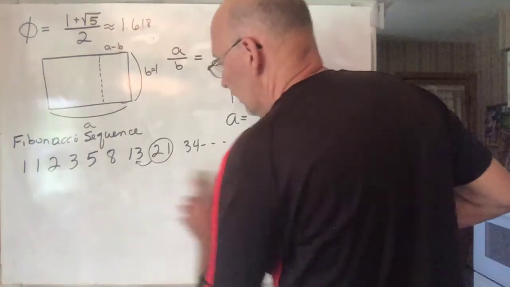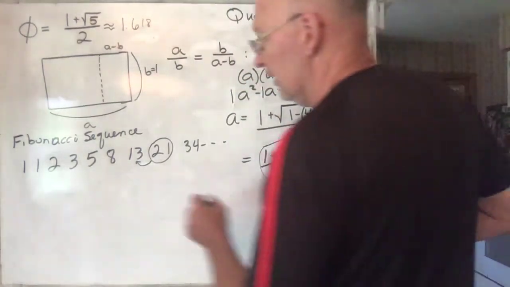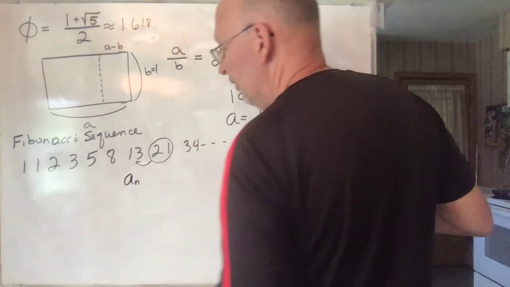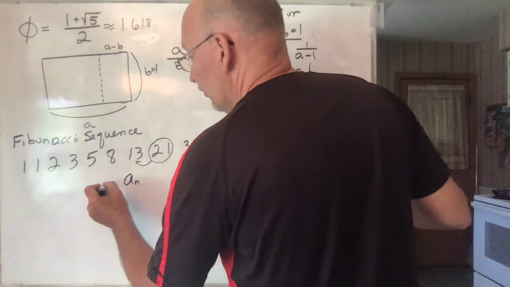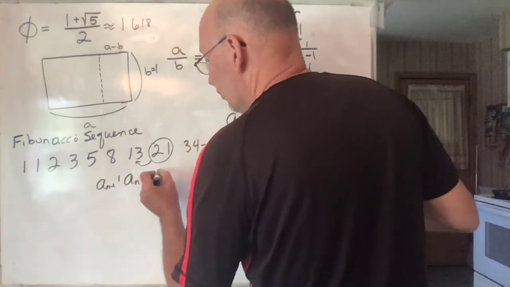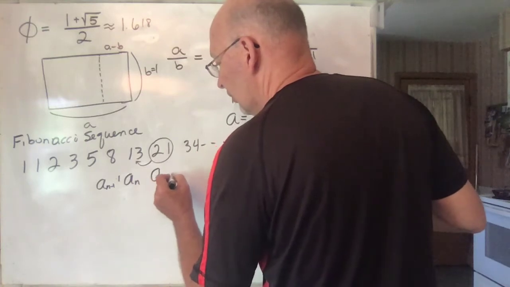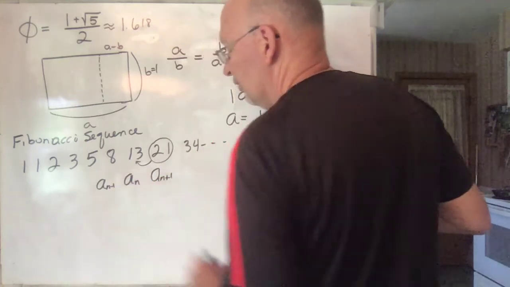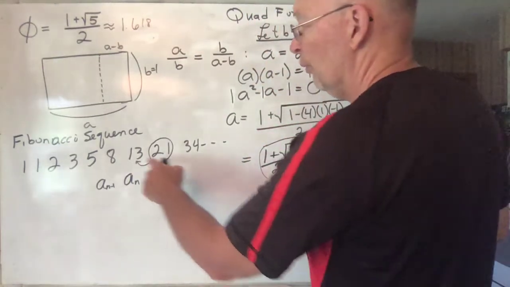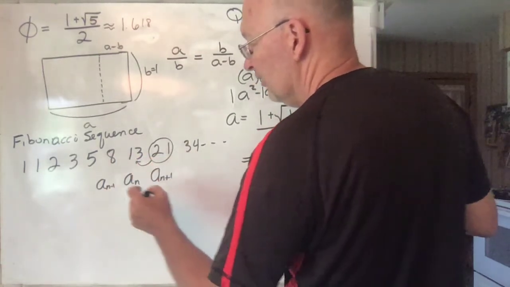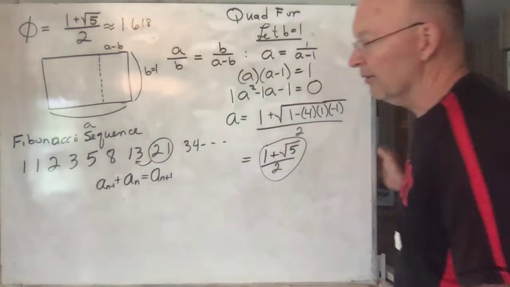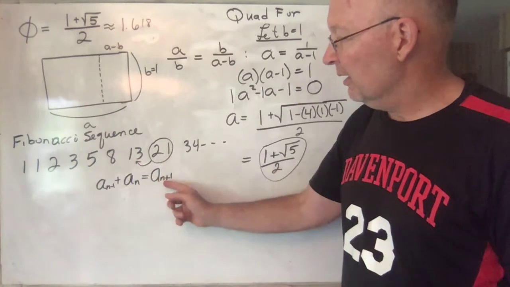And you can prove it. Here's the way you prove it. If this number is a sub n, your nth number in the sequence, this one here would be a sub n minus 1, and this one here would be a sub n plus 1. So there are 3 consecutive terms of the sequence. What we know is true in order to form the Fibonacci sequence is that if you add those two together, you get the next one.